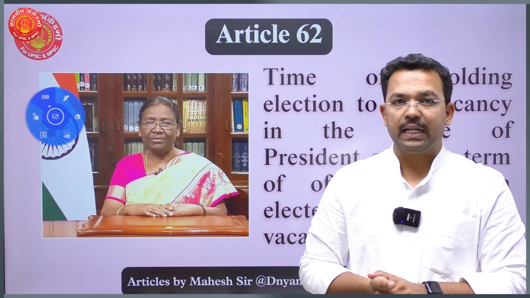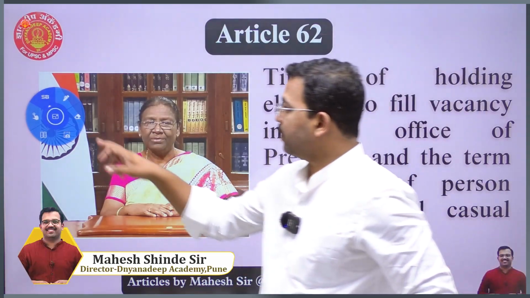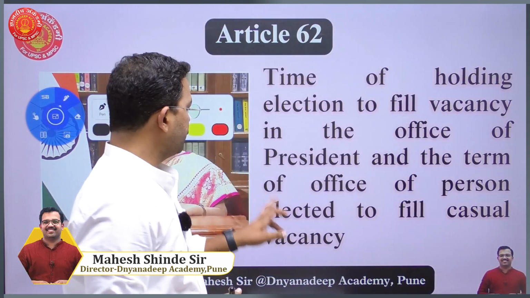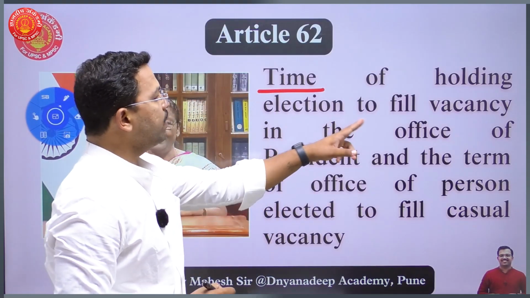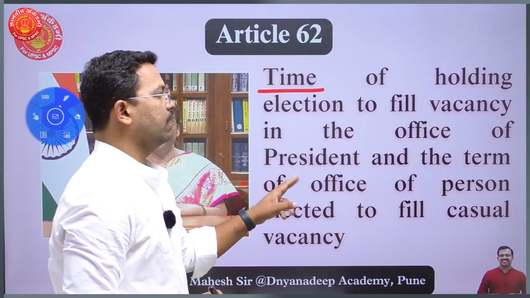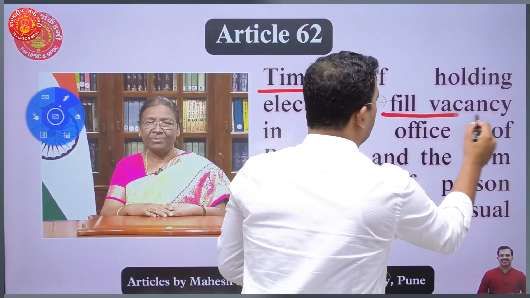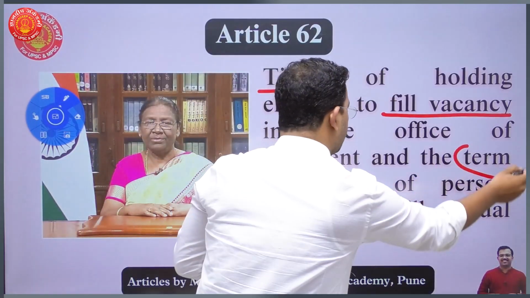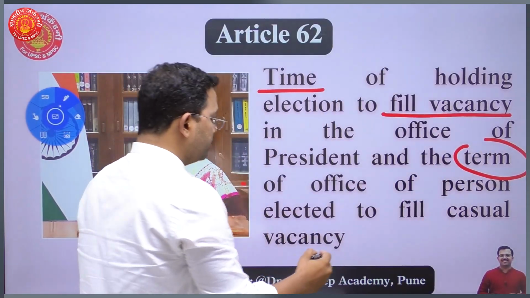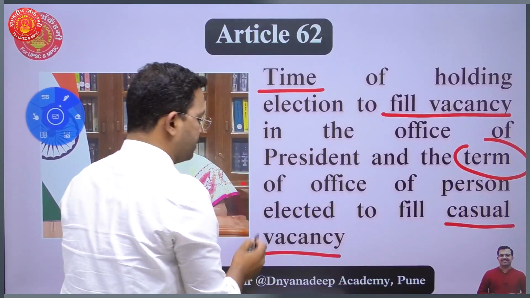Today we are going to study Article 62. What is the subject matter of Article 62? A very interesting subject. It talks about the time of holding election to fill a vacancy in the office of President. Whenever there is a vacancy, what is the time for holding the election? And second, the term of office of the President elected to fill a casual vacancy.